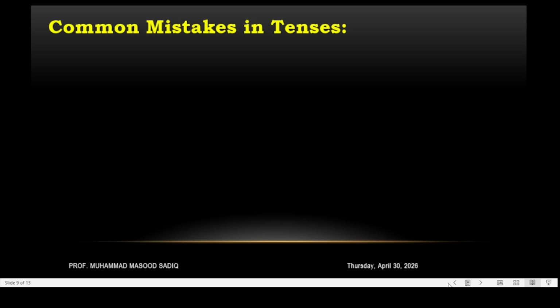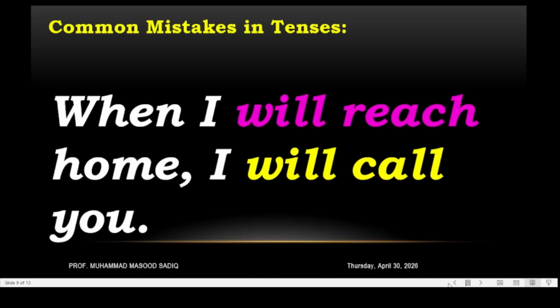The next one is: When I will reach home, I will call you. This is a conditional sentence, and the subordinate conjunction is at the beginning of the sentence. So we use a comma over here. The main clause, I will call you, is the correct form, but will reach is incorrect. So we only say, when I reach home, I will call you. No need to write will over here. Just the first form of the verb as a simple present: when I reach, and if there is a third person, when he reaches.